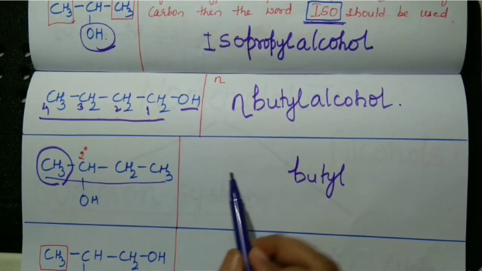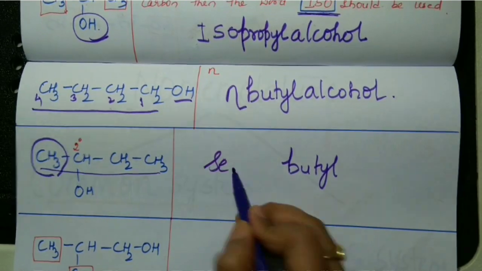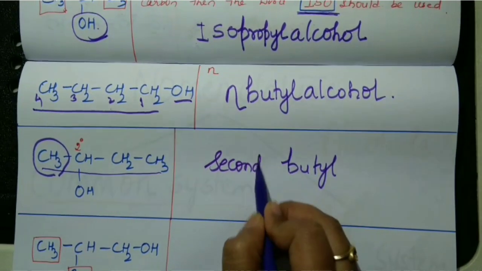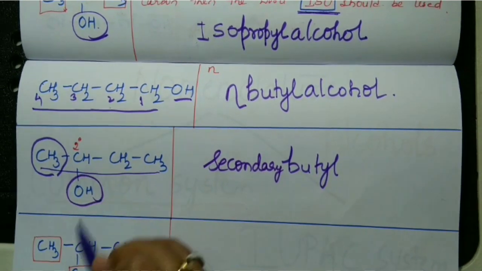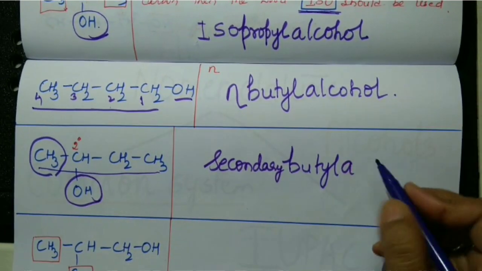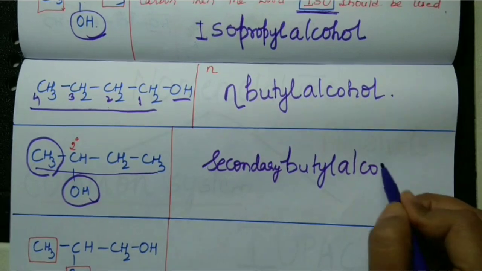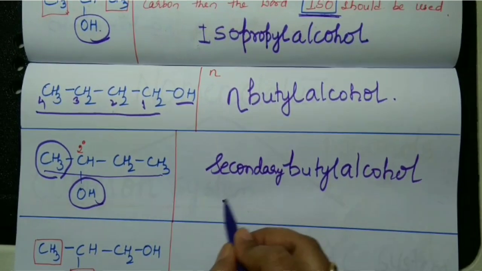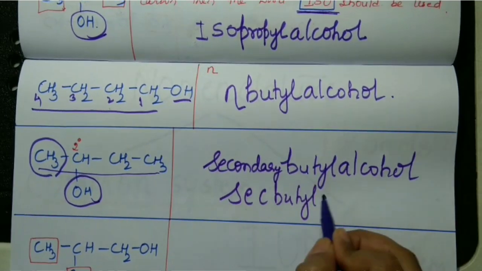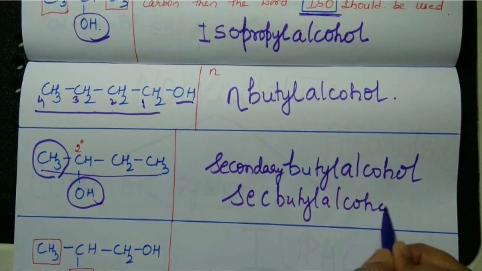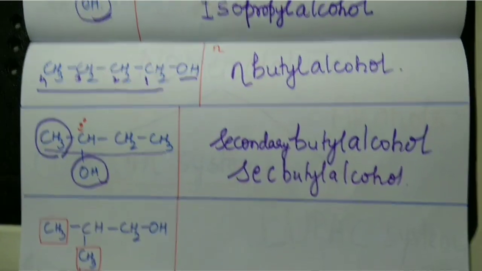So I shall use the word here secondary. Secondary butyl and functional group is OH. So it is secondary butyl alcohol, or in short written as sec-butyl alcohol.